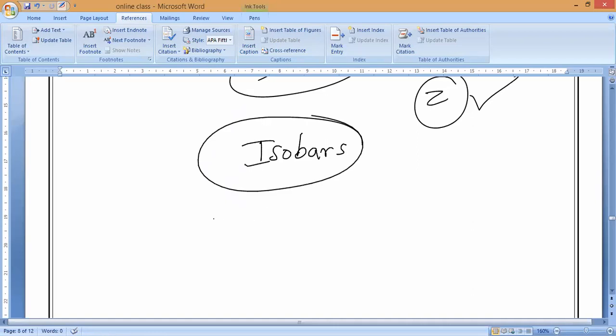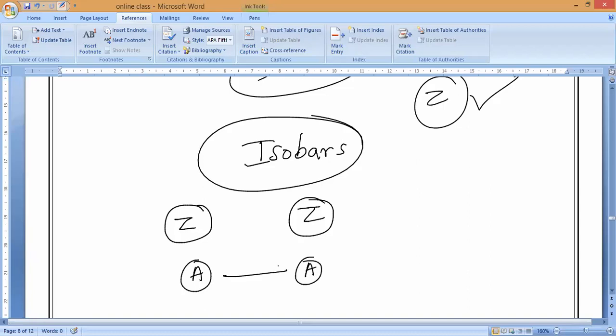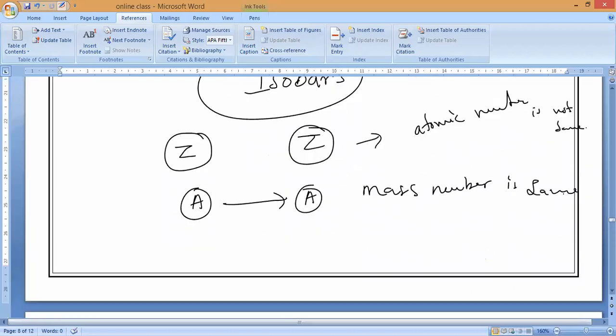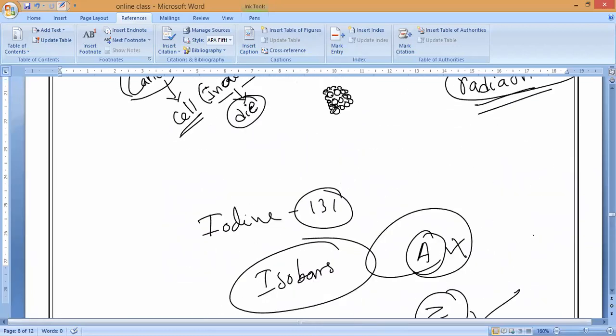Isobars means different atomic number. Atomic number is different, but what is the same? Mass number is the same, but atomic number is not the same. That is what is called isobars.